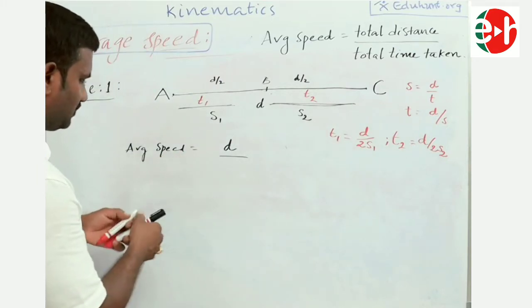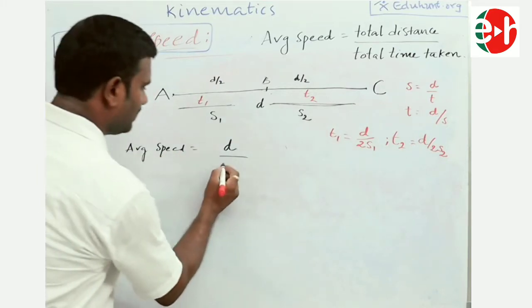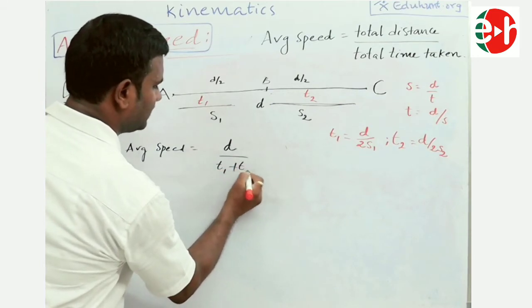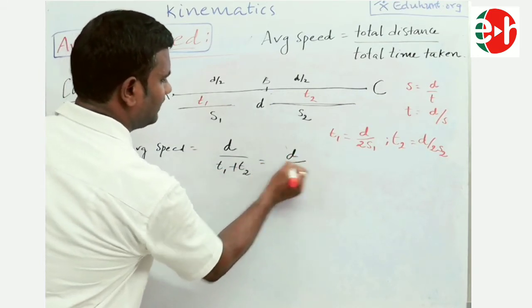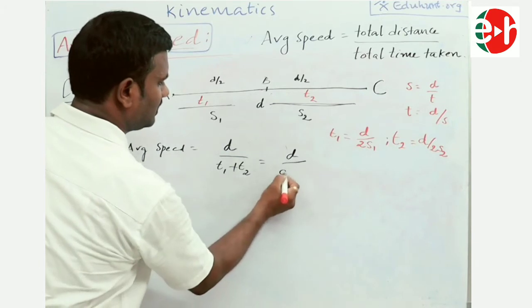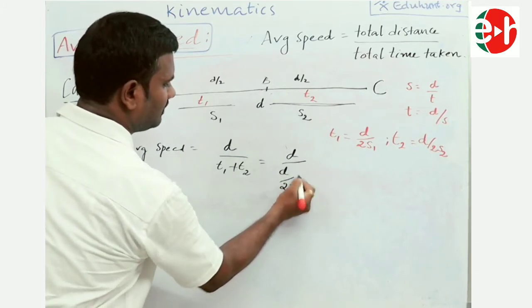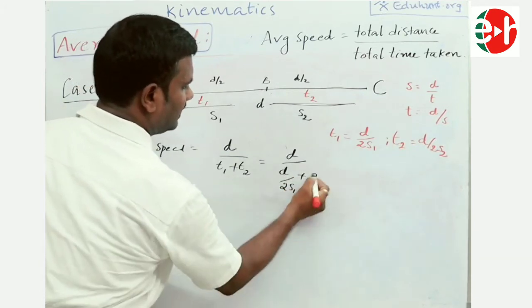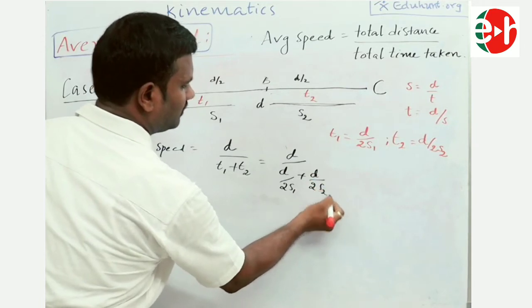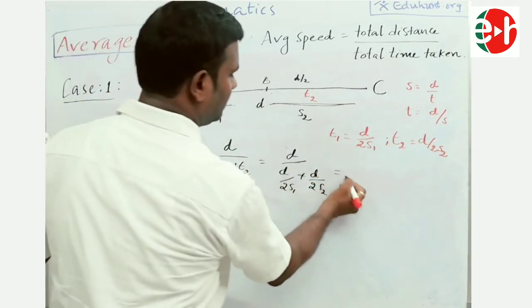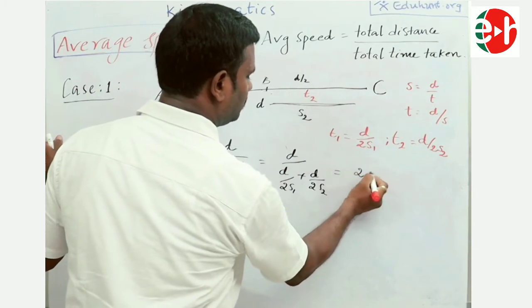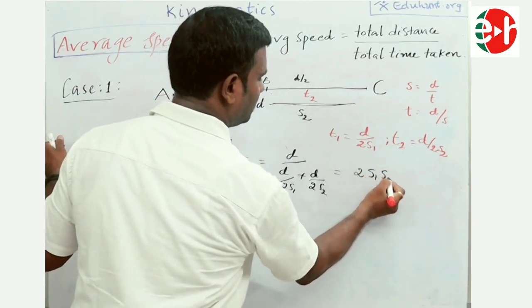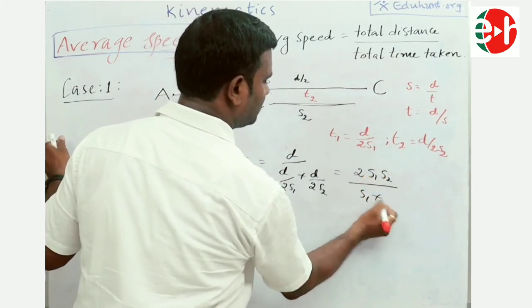So average speed equals distance by time. What is the time? T1 plus T2. That's why d divided by T1, which is d by 2S1, plus T2, which is d by 2S2. Upon simplifying, we get 2S1S2 by S1 plus S2.